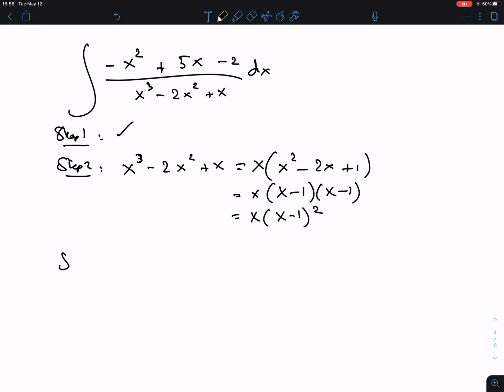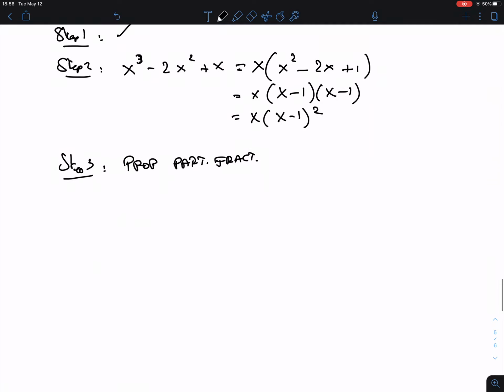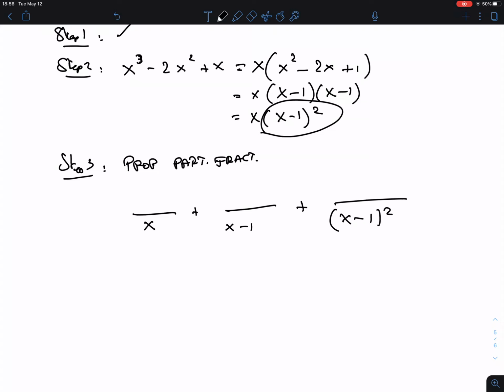This is important in the next step, the partial fractions, because we know that there is a special thing that we have to do here. So these factors are going to be... no ones here, sorry. I only wanted to write the denominators. x, x minus 1, but the factor comes squared, so we also have a factor x minus 1 squared. Now, some of you might say, oh, we don't need this one because it's only x minus 1 squared. No, we do need that one too, so don't forget that, otherwise you're not going to get the right answer. You might think you get some numbers, you get a's and b's, but they are not the right ones.